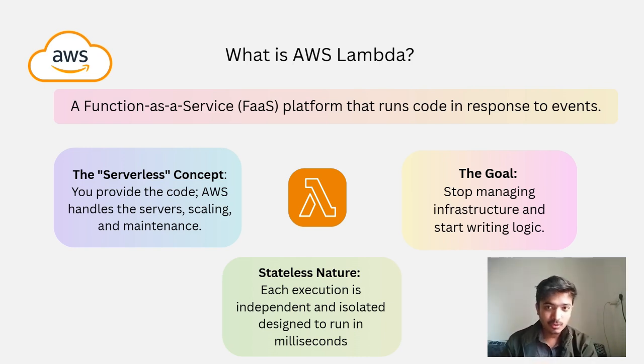Next is the goal. The goal for AWS Lambda is to stop managing infrastructure and start writing logic. So we don't need to care about how our application is going to be scaled or how it is going to manage the users. We don't need to worry about anything like that. AWS Lambda manages it all for us. We just need to start writing the logic and perform our intended tasks.